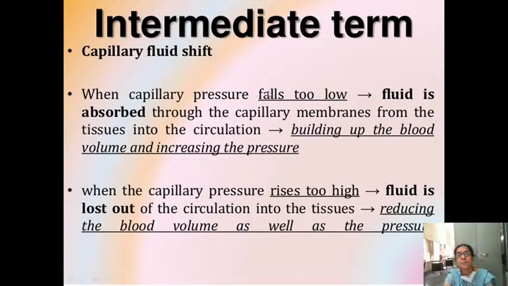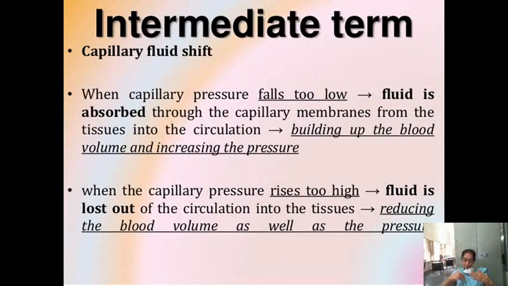When capillary pressure falls too low, because you are bleeding or there is some hemorrhage, capillary blood is low, so capillary pressure is also low. When it is too low, what should happen?